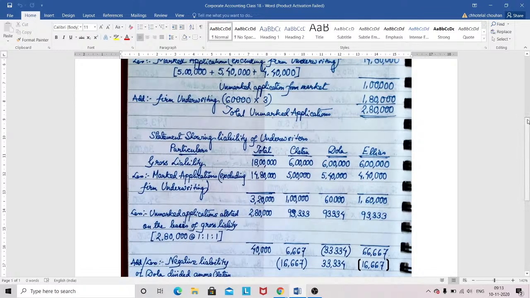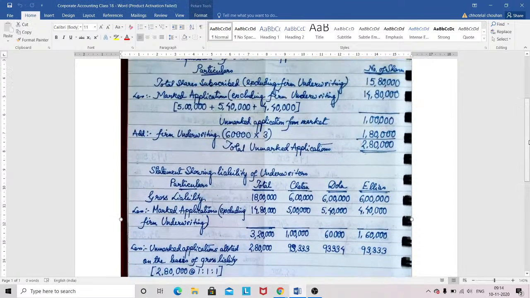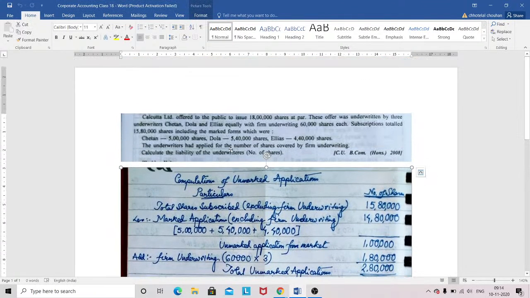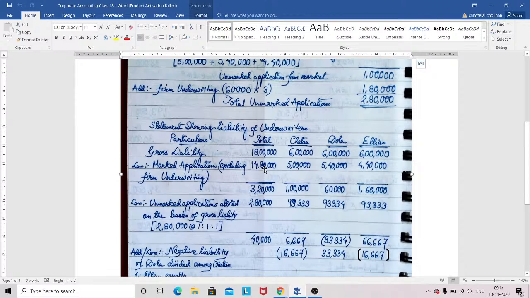They have mentioned total 18 lakh shares have been issued, and that particular 18 lakh shares is divided into three parts equally. So 6 lakh, 6 lakh, 6 lakh. Total 18 lakh: in Chetan it is 6 lakh, in Dola it is 6 lakh, in Elias it is also 6 lakh. Less marked application excluding firm underwriting. They have mentioned marked figures are 5 lakh, 5 lakh 40 and 4 lakh 40. Yes, 5 lakh, 5 lakh 40, 4 lakh 40. If I add it, it came as 10 lakh 40, 10 lakh 40, 14 lakh 80. So marked application excluding firm underwriting is 14 lakh 80.